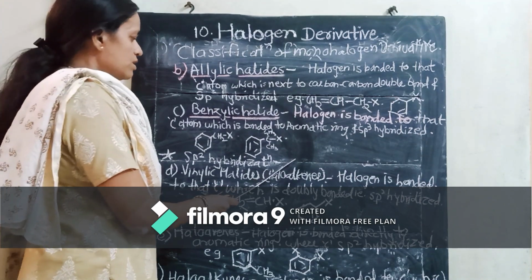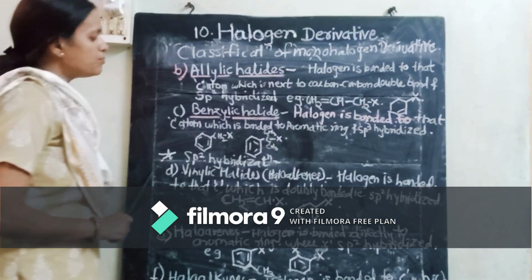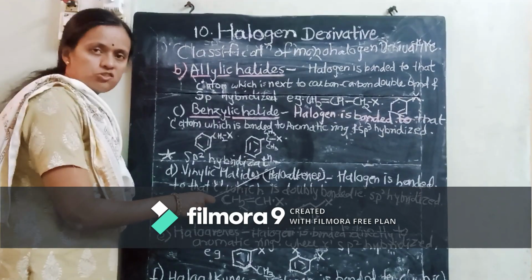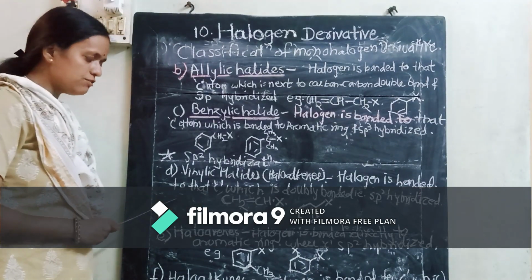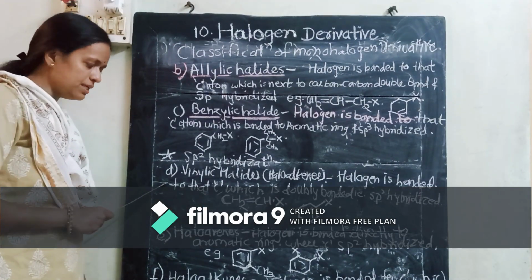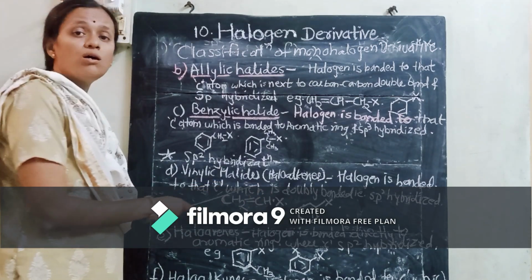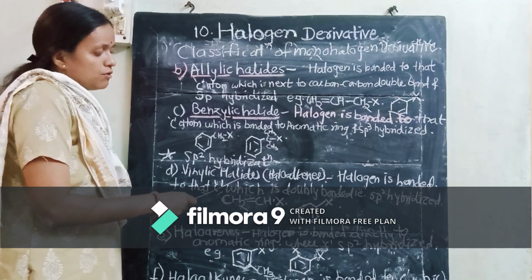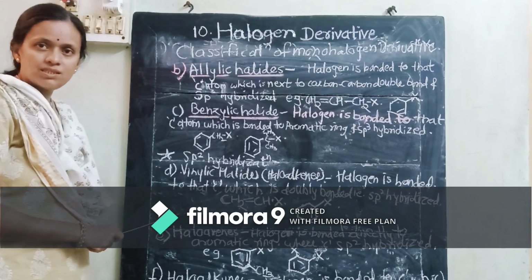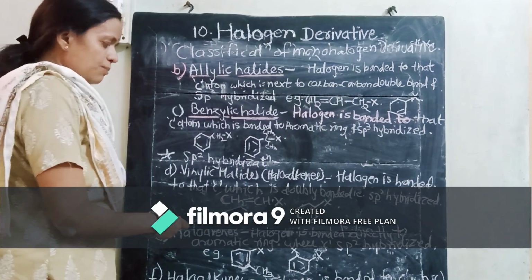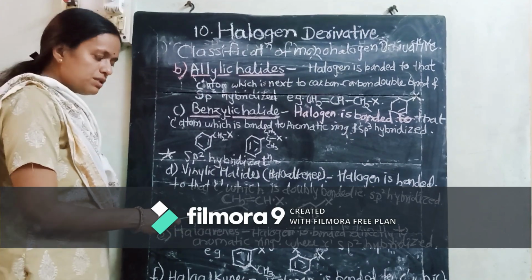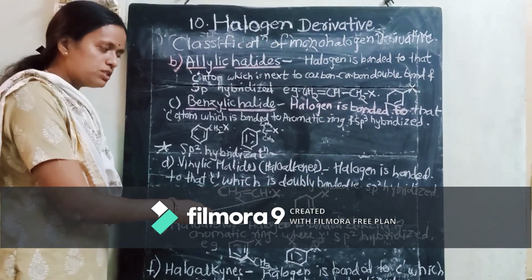Okay. Now depending upon sp2 hybridization, how these are classified, we will see. The class is vinylic halides. You are well familiar with haloalkenes, isn't it? So see the example that I have written, CH2=CHX.